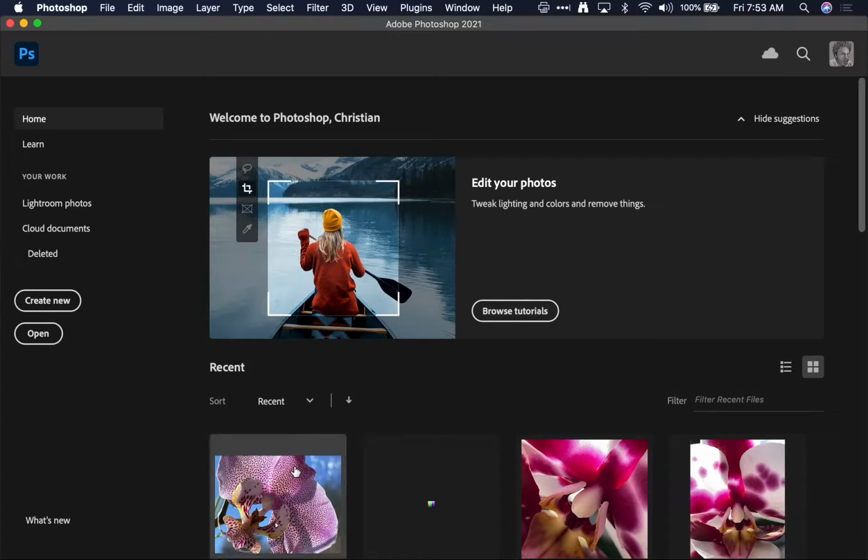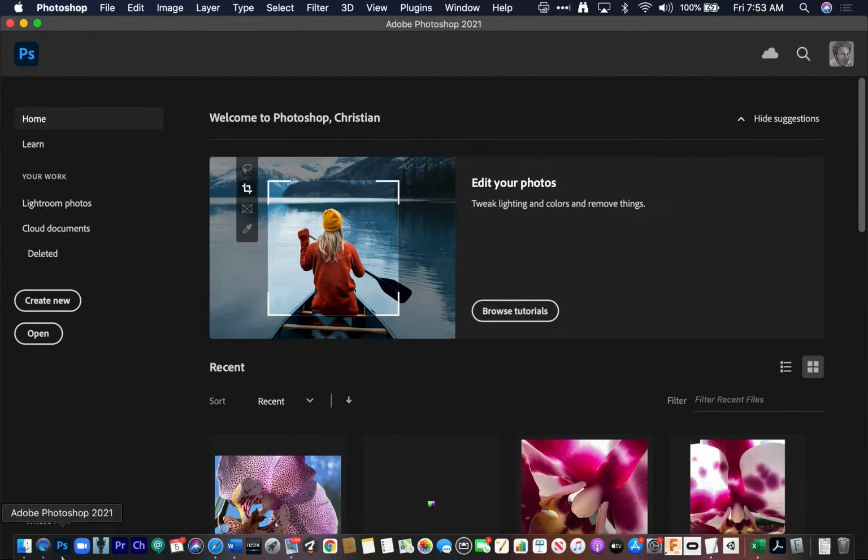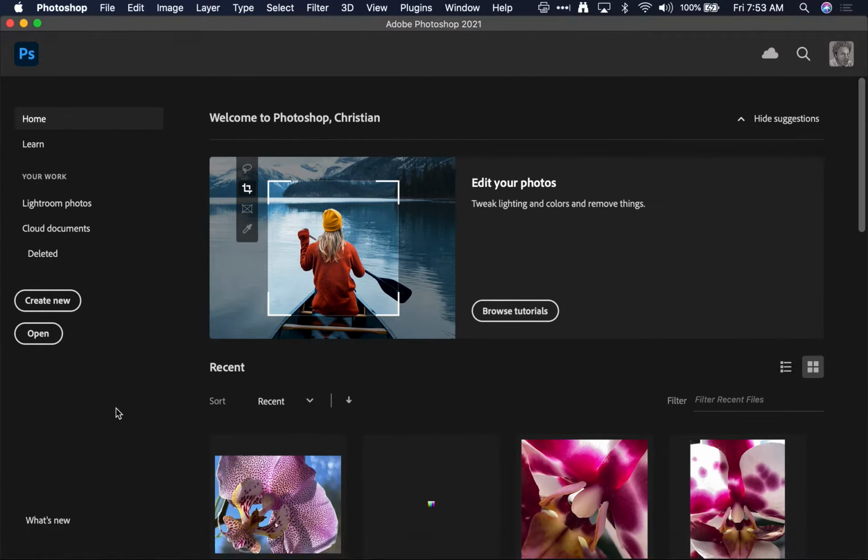Good morning, everyone. What I'm going to do today is go over just the essentials needed for you to crop an image to 1,000 by 1,000 pixels square so you can work on your design brief Behance project. What I have here is Photoshop. I've opened it in my dock. It's Photoshop 2021. You might have a different version, but everything will work the same.